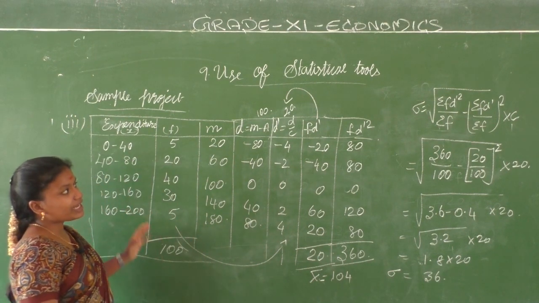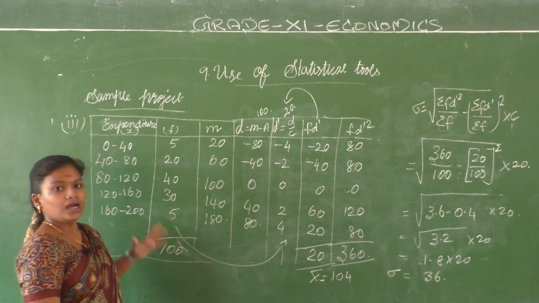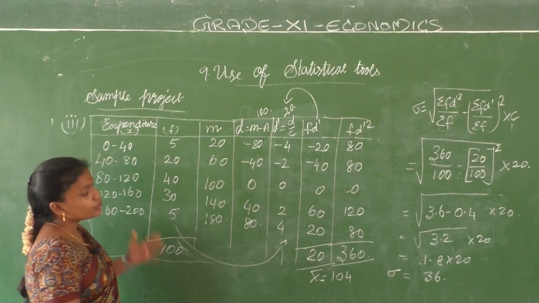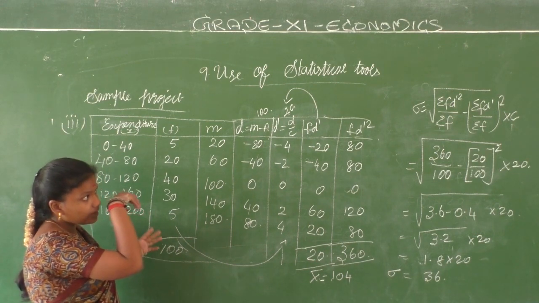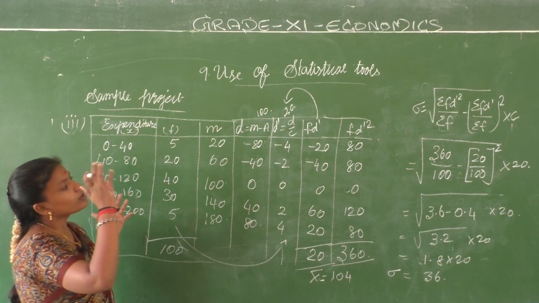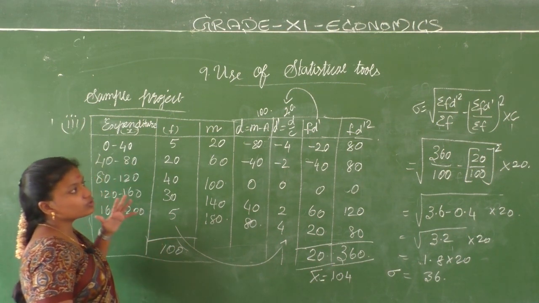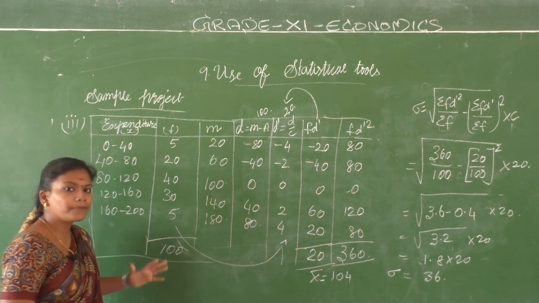Understood? They have taken C as 40. We have taken C as 20. So calculation எப்படியா இருந்தாலும் you have to use the proper methodology to complete the problem properly.